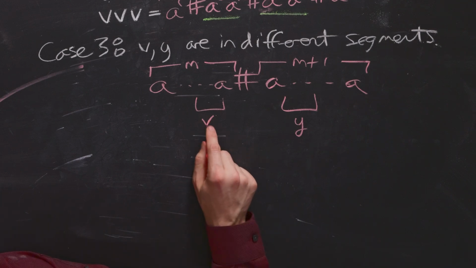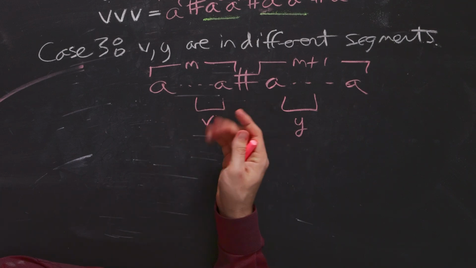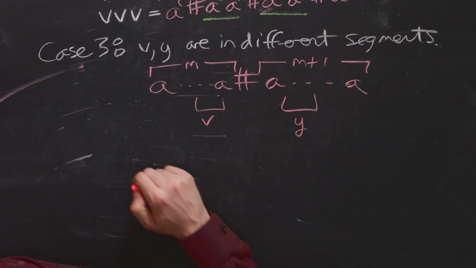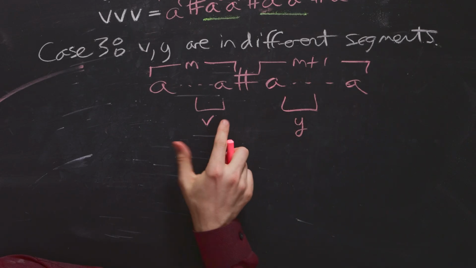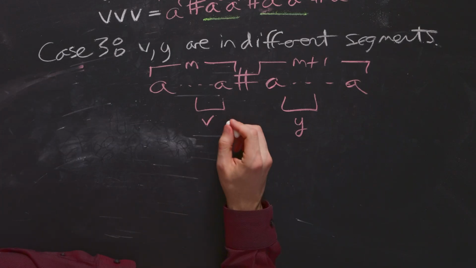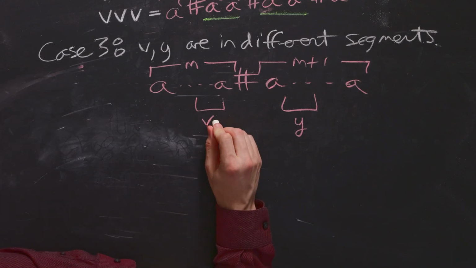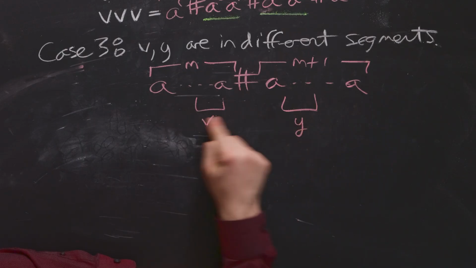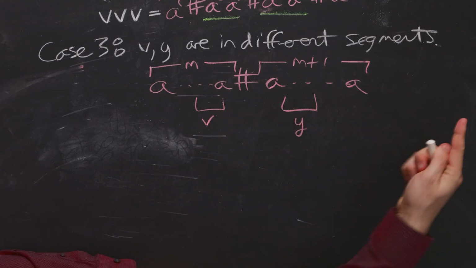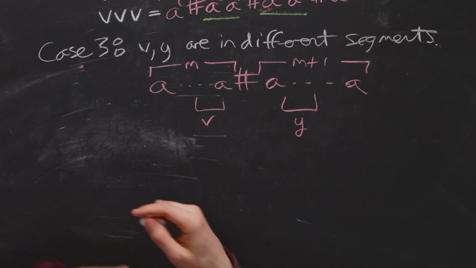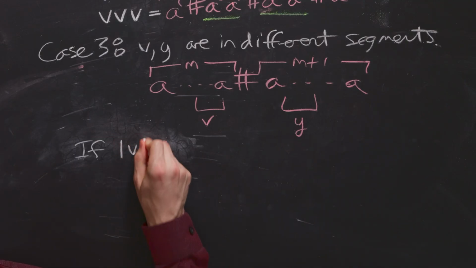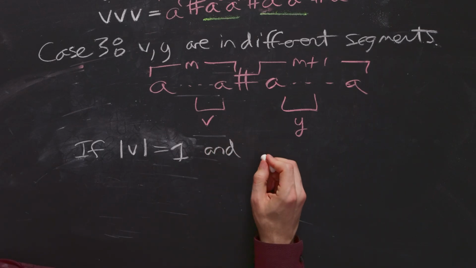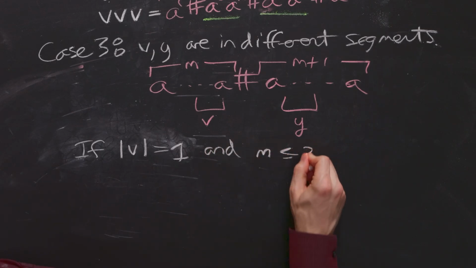It could be that this is the shortest segment, that could be the case, or this one is the largest segment, so we need to be a little bit careful there. But suppose that V is not in the smallest segment. Let's think about what can happen here. Well, if we pump up, then it could be that this is a very late segment, so like close to the 3p limit that we had. So let's adjust expectations. Let's say that V's length is 1. And we are in an early segment. So that means M is at most 2p.